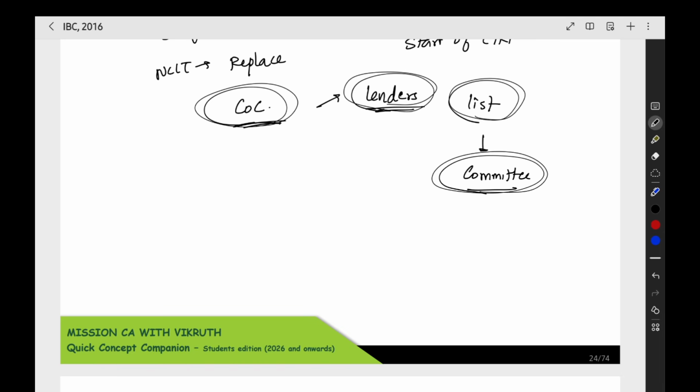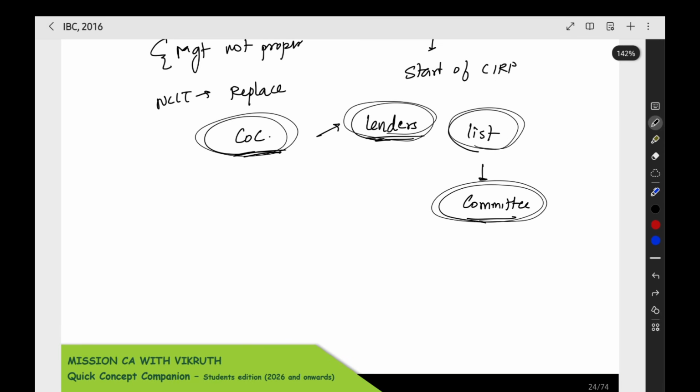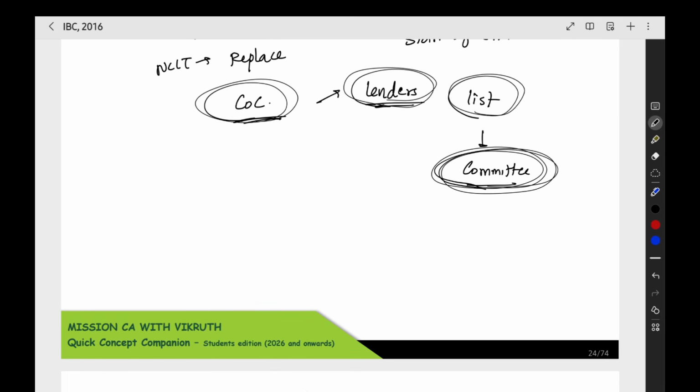So these people will take the decision for the company from now on. They will take the management decisions of the company. The shareholders will not take the decision. The board of directors or the management will also not take the decision. The committee of creditors will be taking the decisions from now on for this particular company. And this committee cannot handle it directly, so they need a mediator between the company and the committee. For that, we have the interim resolution professional.